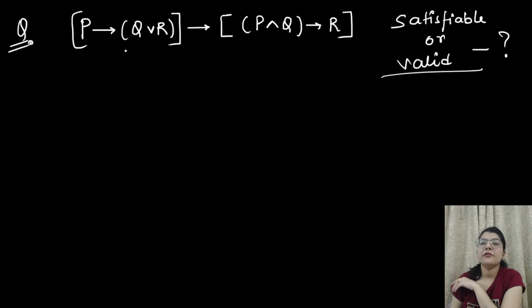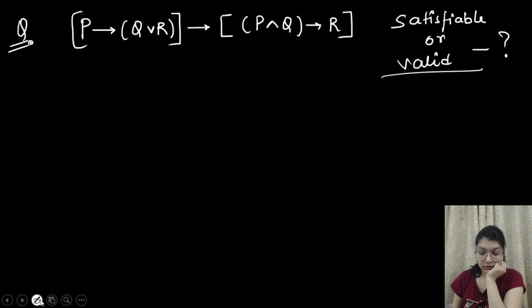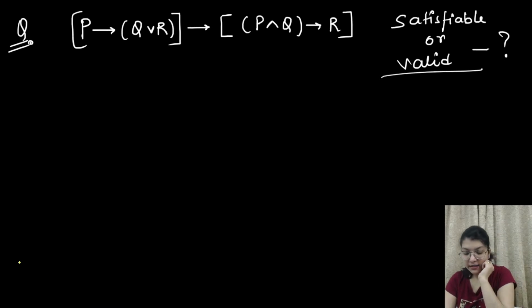Best thing is after simplifying, change the or and and to plus and multiplication. So it will become very easy to solve this. Valid? Okay, everybody is getting valid only.